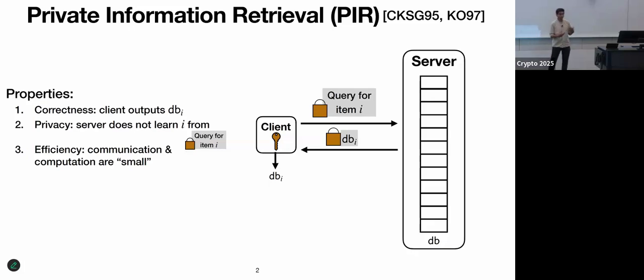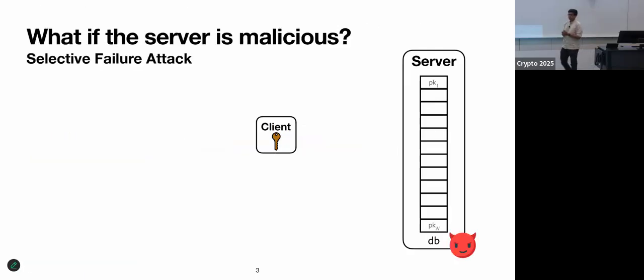So let's see what happens when the server can act maliciously. The first attack we'll consider is what's called a selective failure attack. To see how this works, let's consider a particular application. The server holds a database of encryption public keys, and the client wishes to retrieve one of these to send an encrypted message to their friend.